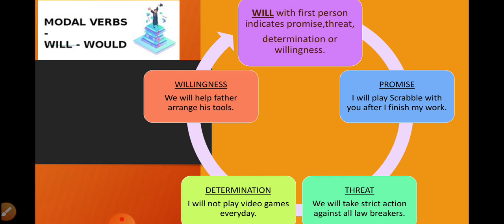Threat: we will take strict action against all law breakers. This is a threat. Promise: I will play Scrabble with you after I finish my work. It is a promise. So when we want to express all these ideas, willingness, determination, threat, promise, we use will.